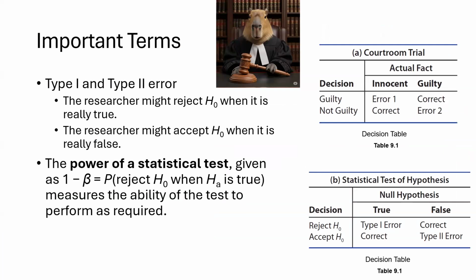Let's take a closer look at 3 critical terms in hypothesis testing that often trip students up: type 1 error, type 2 error, and the concept of power, and then how these ideas relate to both real-world and statistical decision making. First, we have type 1 error.